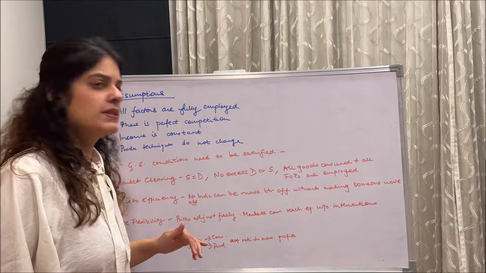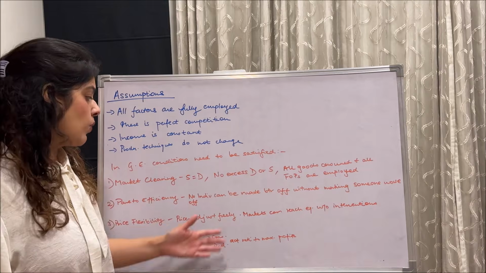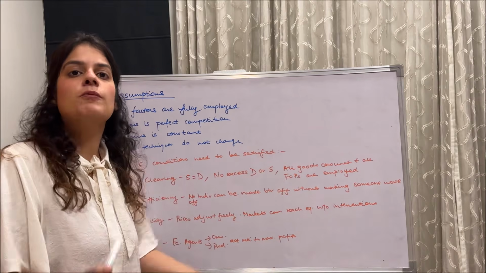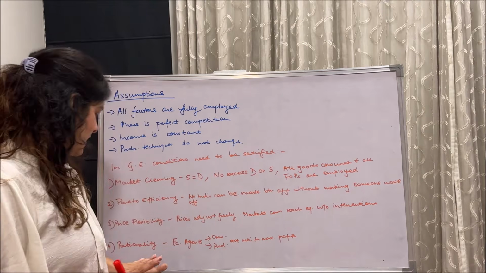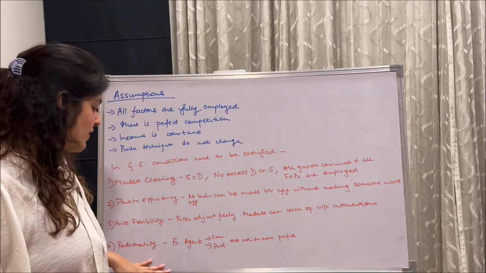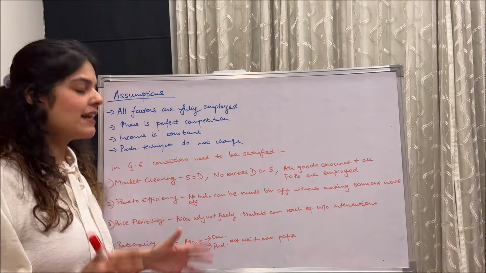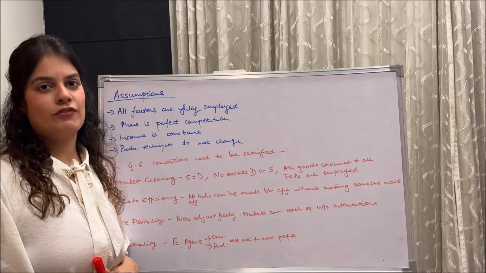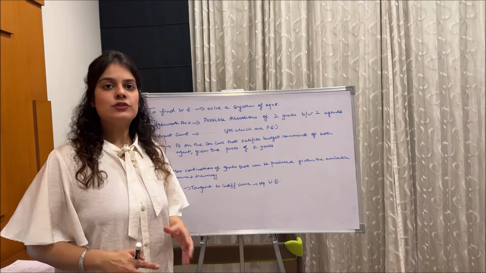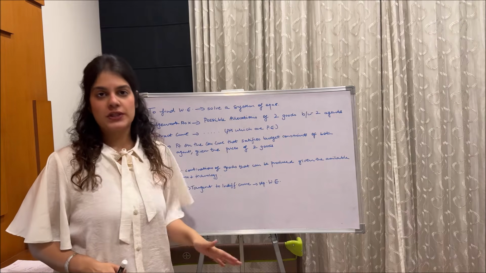Next, price flexibility. Of course, prices can be adjusted very freely. Only then can markets reach equilibrium level, because prices are left to be very free and there's no intervention. Lastly guys, rationality. Our economic agents, who are those consumers, producers, they act rationally obviously, and they work towards maximizing profits. So guys, basically to find the Walrasian equilibrium, you have to solve a series of equations.